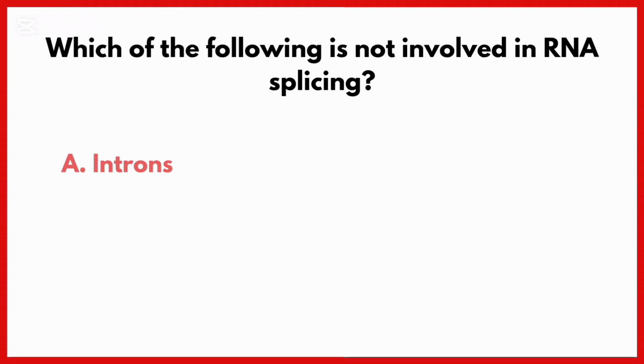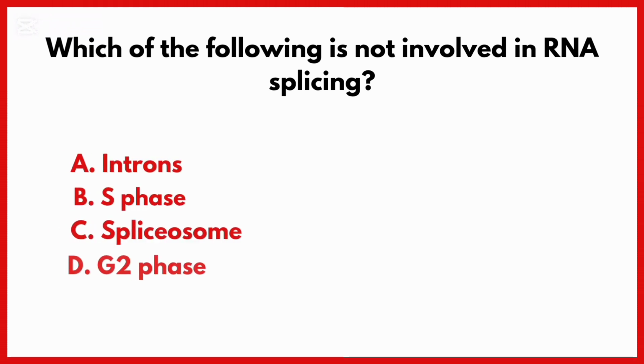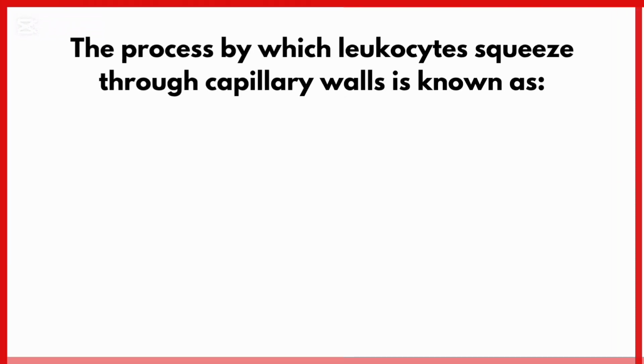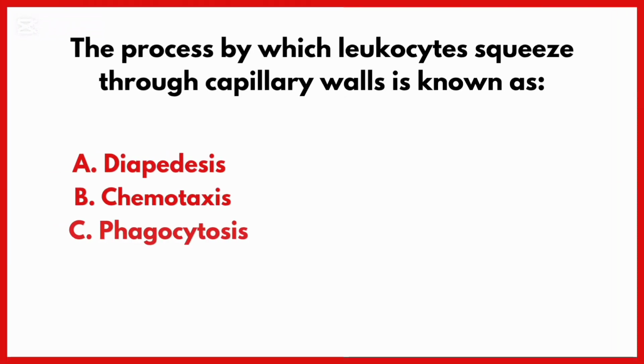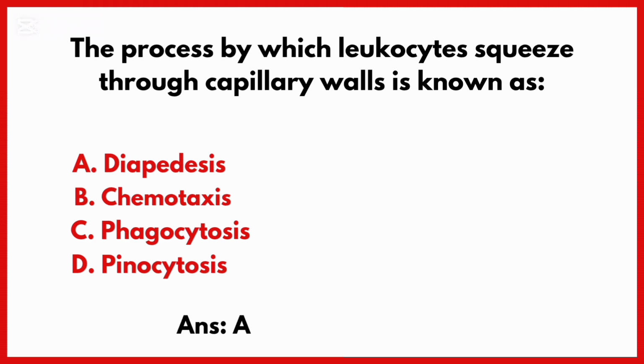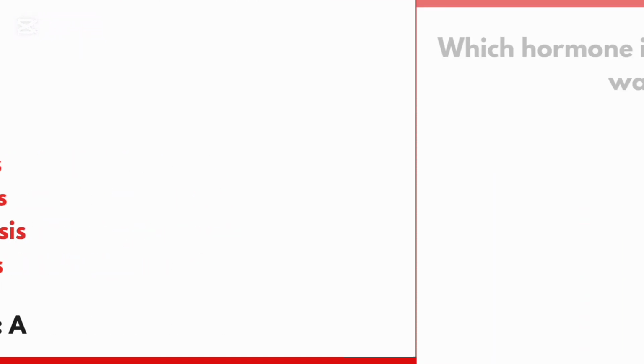Which of the following is not involved in RNA splicing? Correct answer is option D, G2 phase. The process by which leukocytes squeeze through capillary walls is known as. Correct answer is option A, diapedesis.